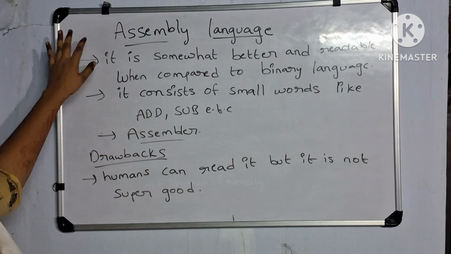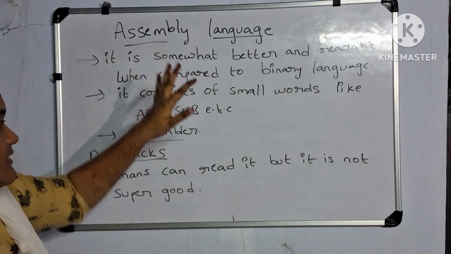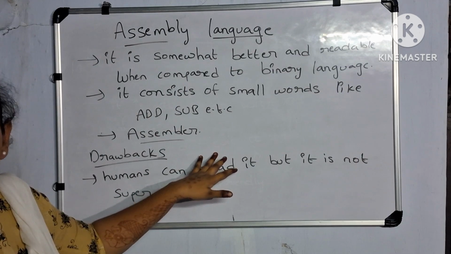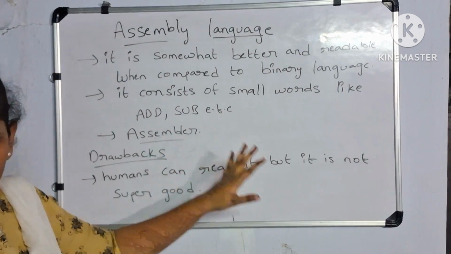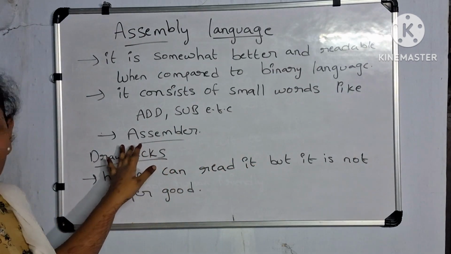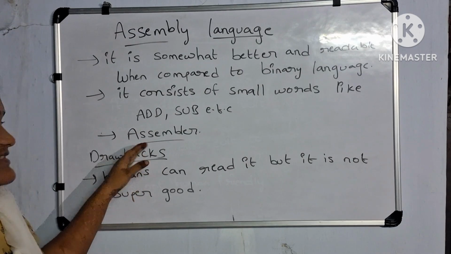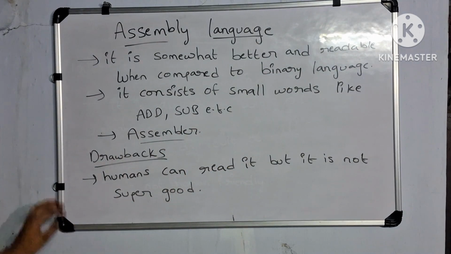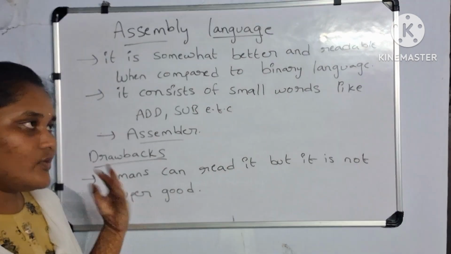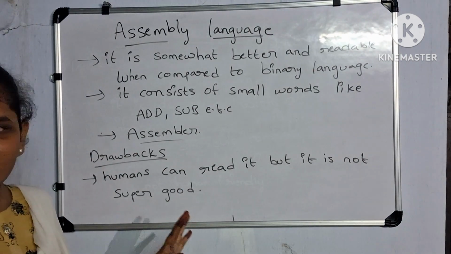So assembly language is assembled into binary language, zeros and ones, with the use of assembler. Please write that point as well. And what are the drawbacks? Humans can read it. It is somewhat better than binary language, but it is not the best.